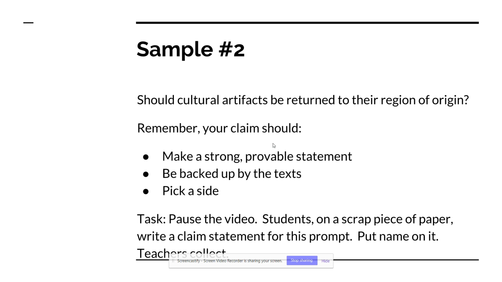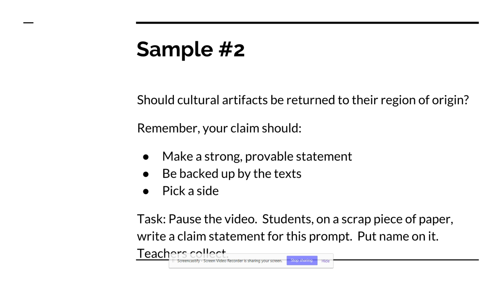Let's look at an argumentative prompt. So this comes from one of the sample tests that you've seen a couple of times in the earlier videos. This one says, should cultural artifacts be returned to their region of origin? So remember, in an argumentative prompt, your claim should be strong and provable, it should be backed up by the text, and it should pick a side. So you could say, yes, they should be returned, or no, they should not.